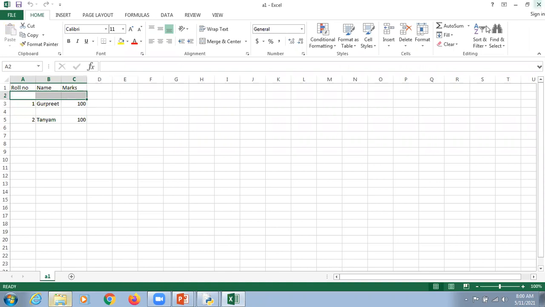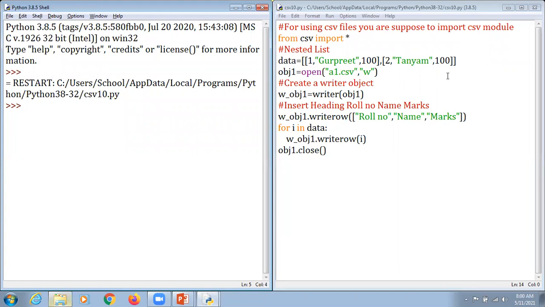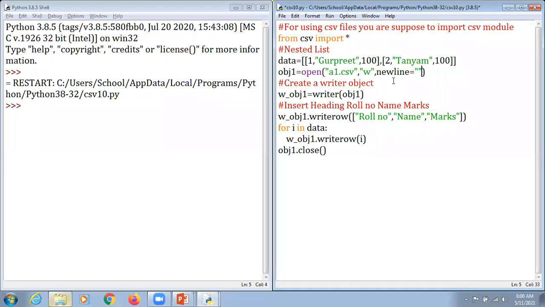So if you want to eliminate such kind of new line impact, the new line that is appearing for you, what you can do here in the open function is simply mention newline equal to double quotes open and double quotes close without any space. It's very important. And what happened?